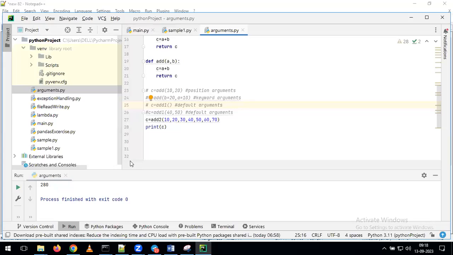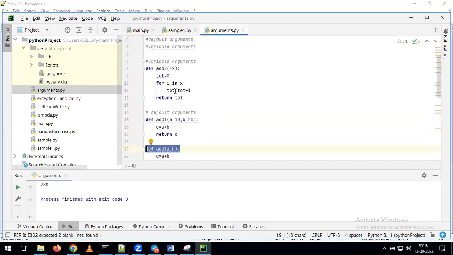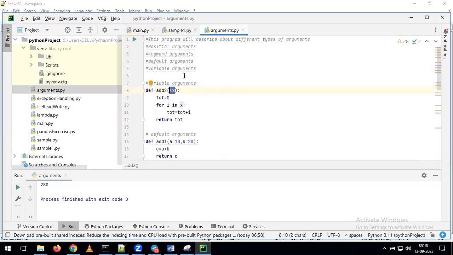Indirectly, as part of this example, we are trying to handle variable arguments. And whenever you want to handle variable arguments, we give the same definition of the function. But the only thing is, instead of giving the variables here, we are using the star operator. With the help of the star operator, you can pass any number of arguments depending on our requirement. This is the way we can understand the different types of arguments we have: position argument, keyword argument, default argument, and variable arguments. Depending on our convenience or requirement, we can write any kind of arguments as part of writing our functions. Okay. Any questions up to here? Please ask me.